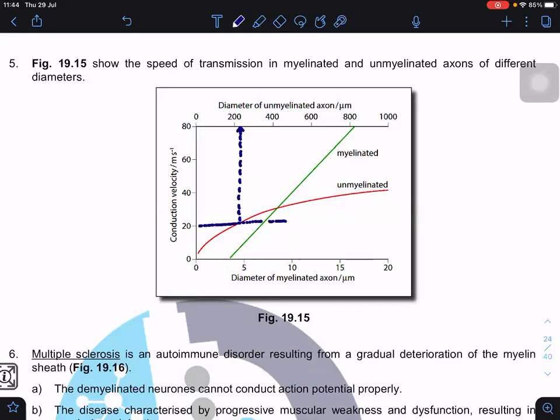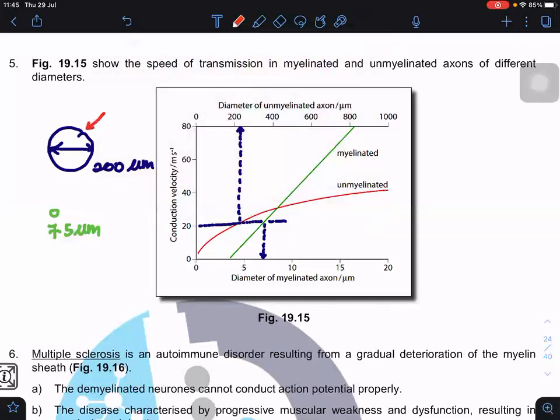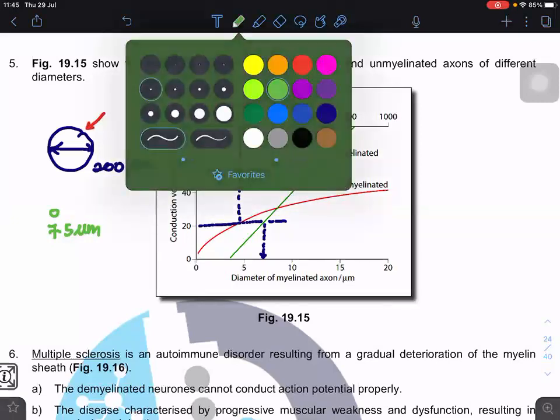But for myelinated neurons, you just need about 7.5 micrometers. So it means that the space we use to accommodate one neuron, now I can accommodate many neurons.